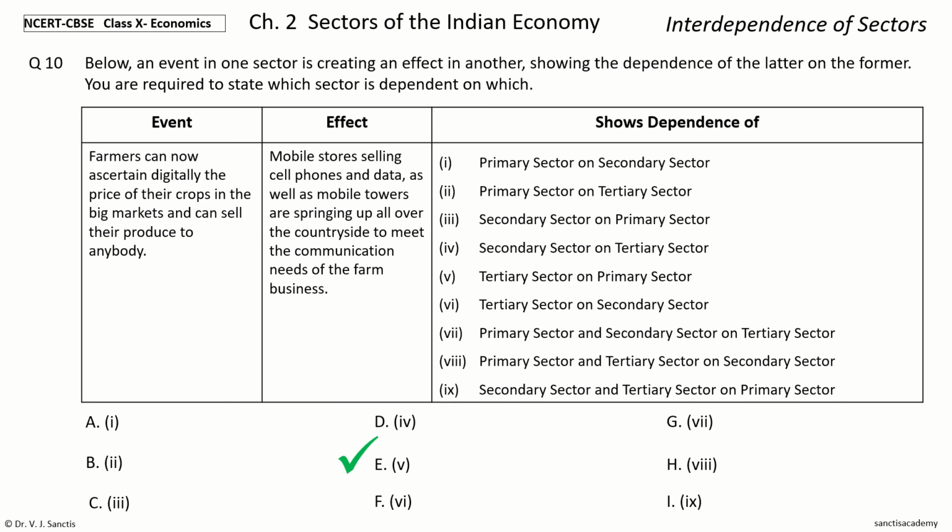So the effect is in the tertiary sector and the event is in the primary sector. So therefore this shows the dependence of the tertiary sector on the primary sector.